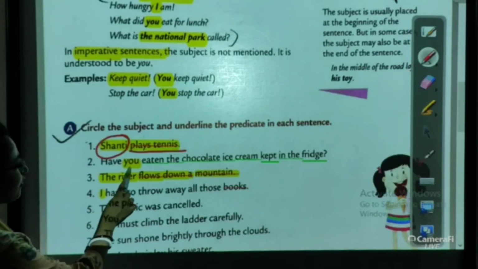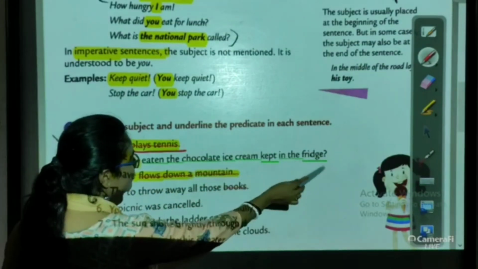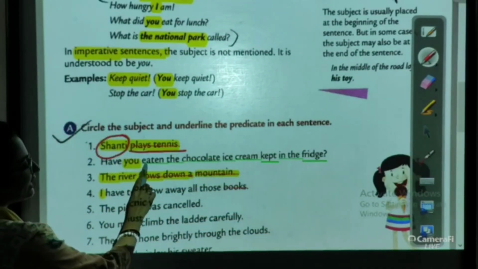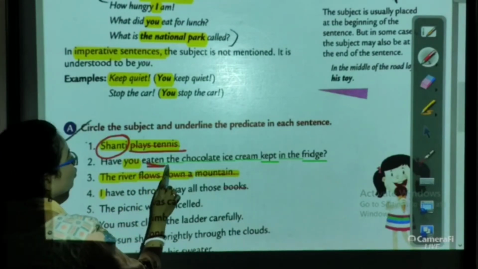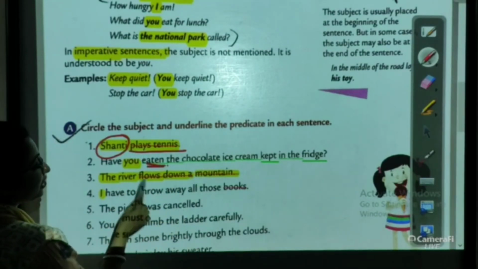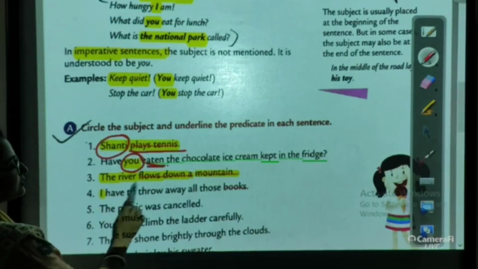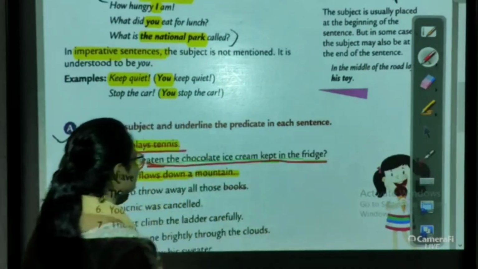Have you eaten the chocolate ice cream kept in the fridge? Eat is the verb here. Eaten, from eat to eaten. Who has eaten the chocolate ice cream? You. So you become the subject and the rest of the part is the predicate.